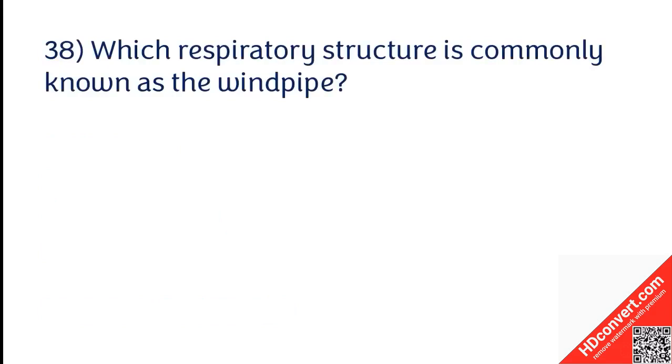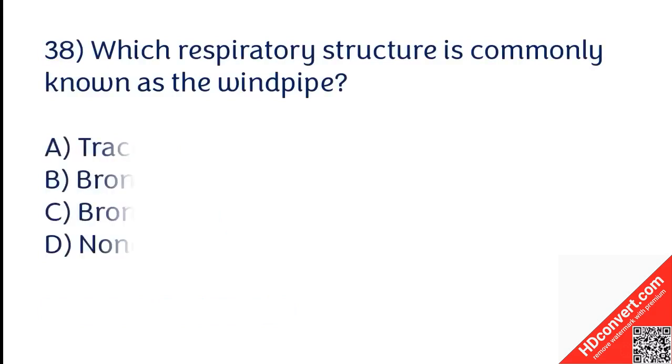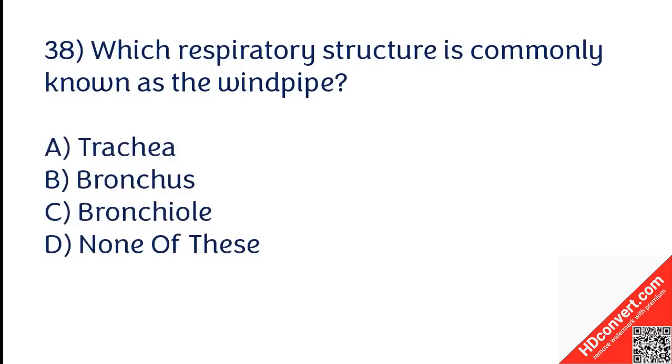Which respiratory structure is commonly known as the windpipe? Trachea, bronchus, bronchiole, none of these. The correct answer is option A. Trachea respiratory structure is commonly known as the windpipe.